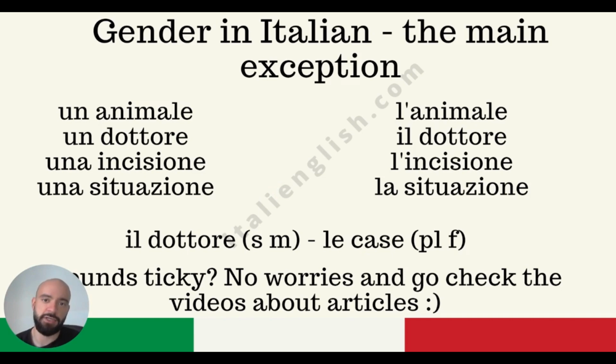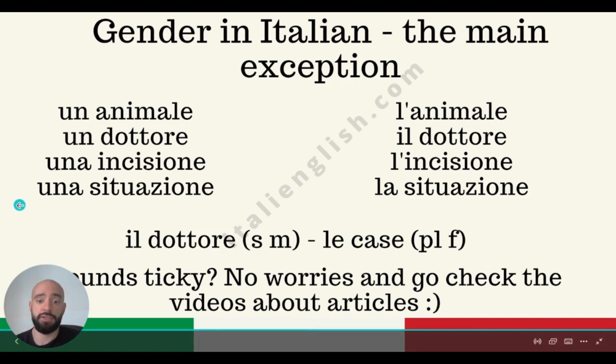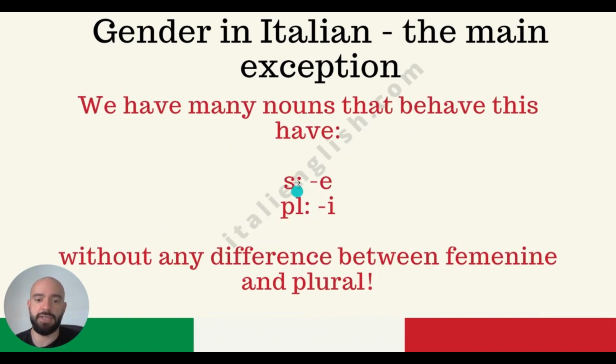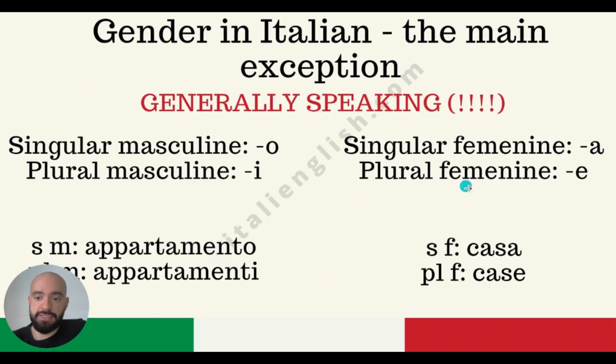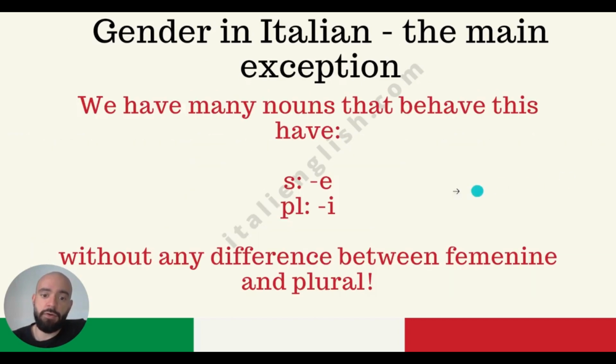I have a section about articles, because articles make super clear the fact that you're talking about a singular masculine, singular feminine, plural masculine, plural feminine, especially when you are dealing with this exception. Okay, this is the only exception that you have to keep in mind because it's the more stressful one. Because you see a word that you thought was, I don't know, plural feminine, for instance, but then the verb is conjugated like it was singular, and that's probably because it's part of this exception.